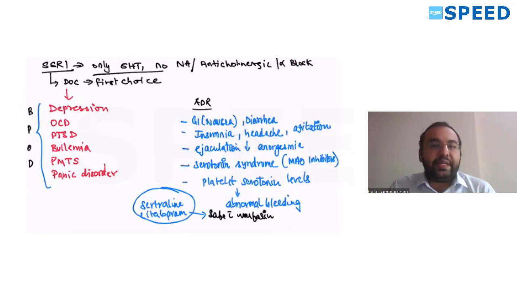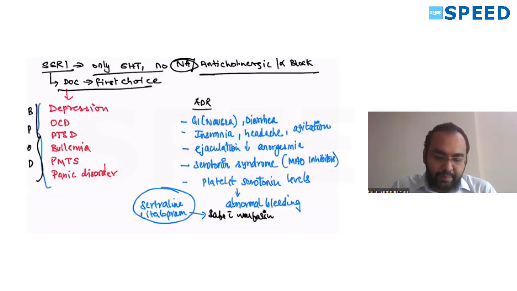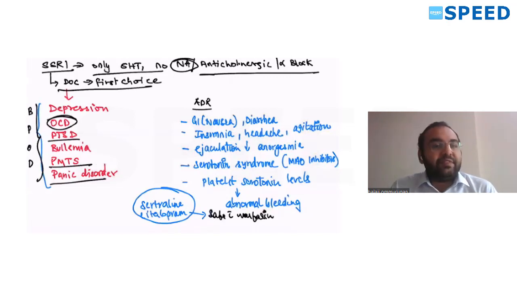SSRIs act only on 5-HT. No noradrenaline, no anticholinergic, no alpha block. First choice of drug in BPOD, brain pod. Remember this: brain pod. Depression, mania, PMDD, premenstrual dysphoric disorder, panic disorder, post-traumatic stress disorder, P; O for obsessive compulsive disorder; D for depression; B for bulimia. So it is the first choice of drug.